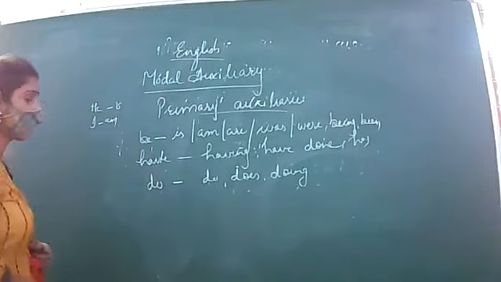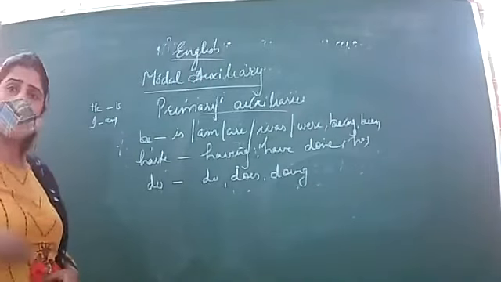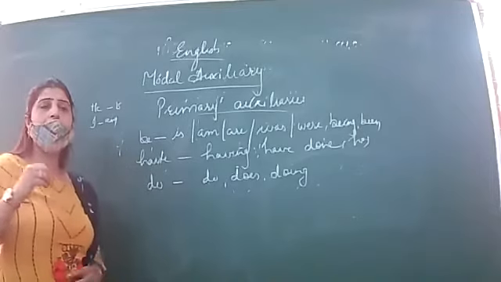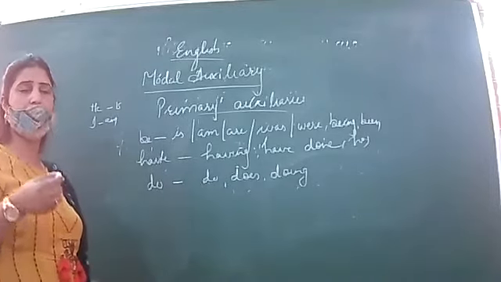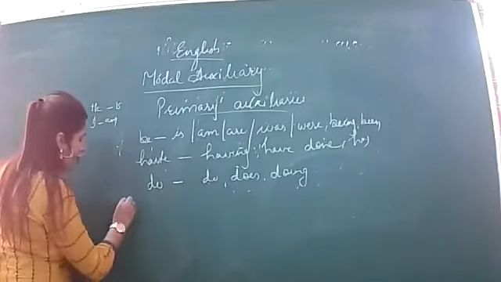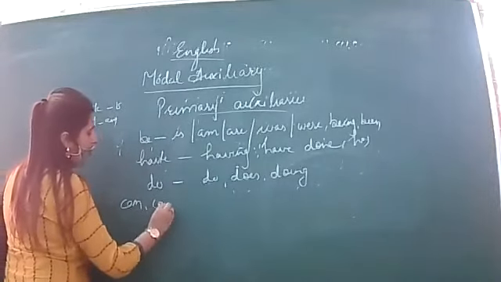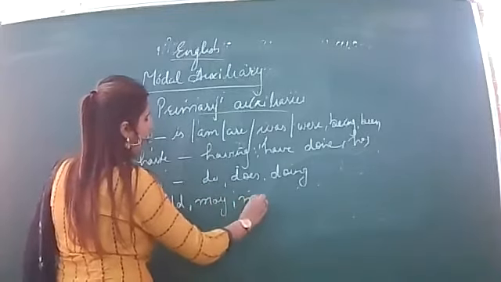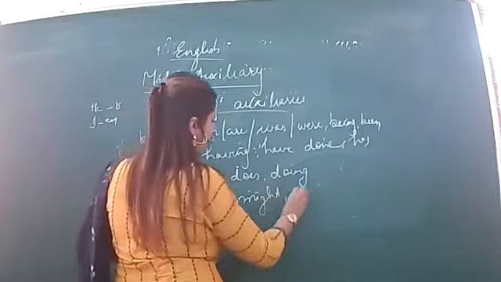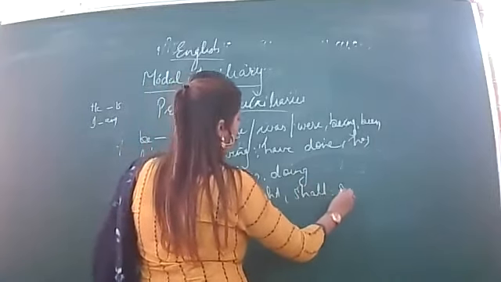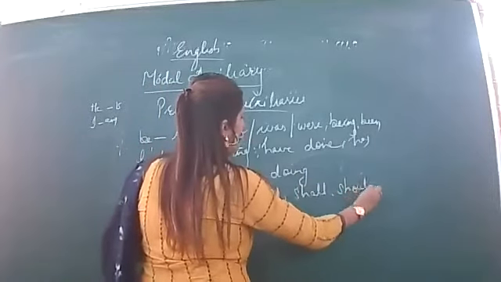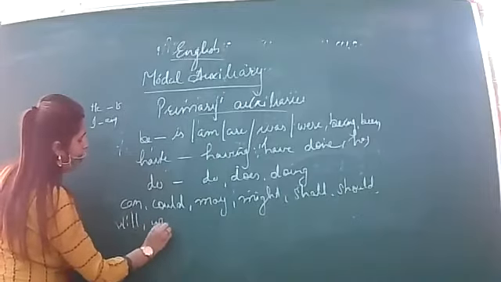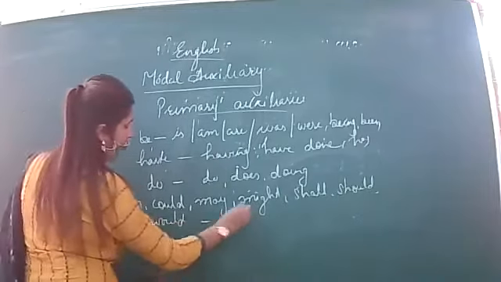But some auxiliaries do not change with the subject, with the gender of the subject as well as with the number of the subject. For example, can, could, may, might, shall, should, will, would, and many more that we will now study.